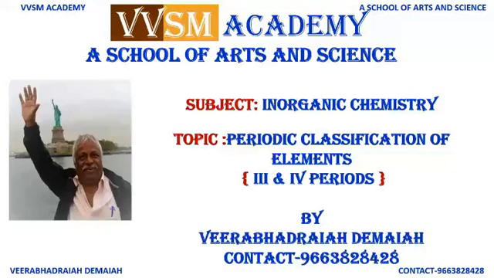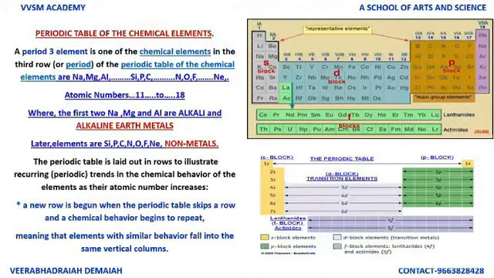These third and fourth periods of the periodic classification of elements, I would like to discuss about the periodic table of the chemical elements. If you observe the periodic table carefully, a period 3 element is one of the chemical elements in the third row or the third period of the periodic table of the chemical elements: sodium, magnesium, aluminium, silicon, phosphorus, sulfur, chlorine, argon.